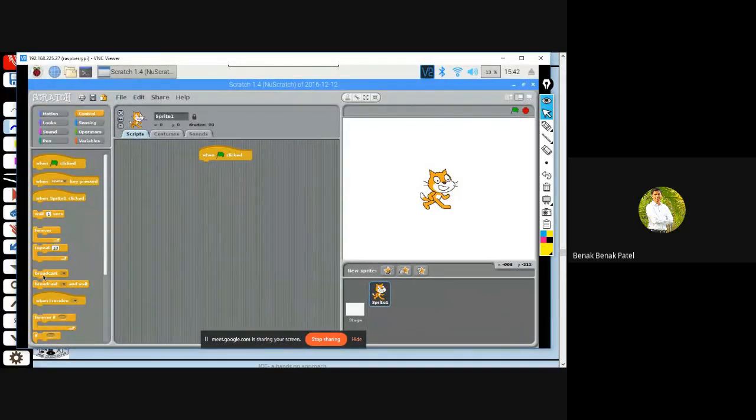So here is where I'm having broadcast. I'll drag it and drop it here. And in the drop down, I've got to hit on new. So here is where I type GPIO server on. That gives the control over GPIO pins, followed by one more broadcast.